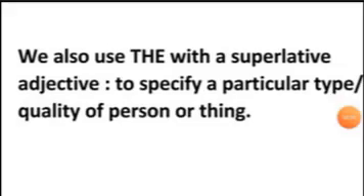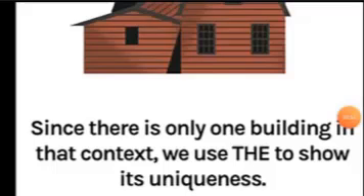We also use the with a superlative adjective to specify a particular type, quality of person or thing. For example, it is the oldest building in the town. Since there is only one building, in that context, we use the to show its uniqueness.